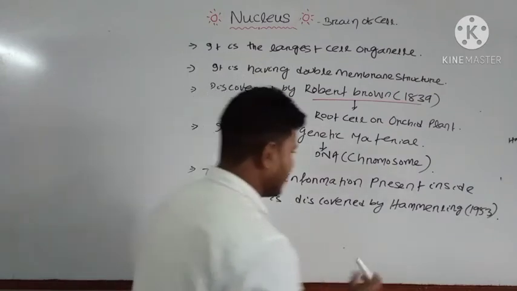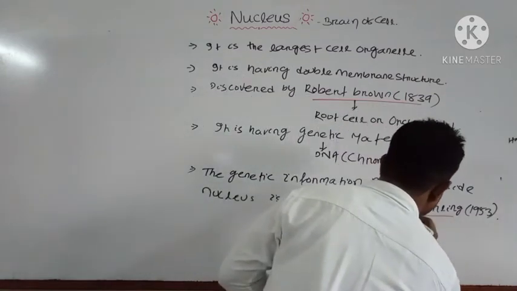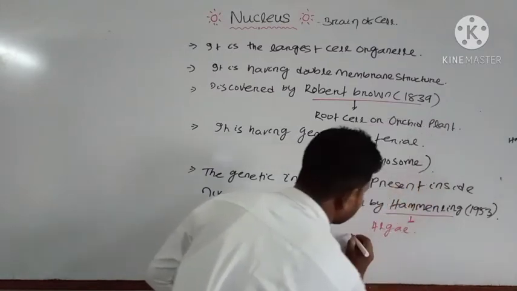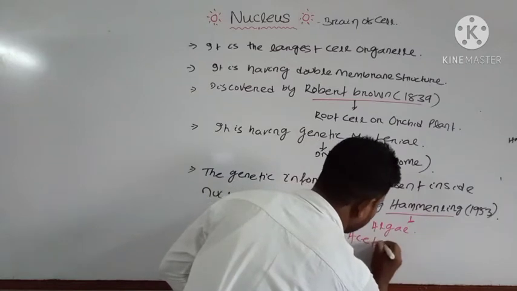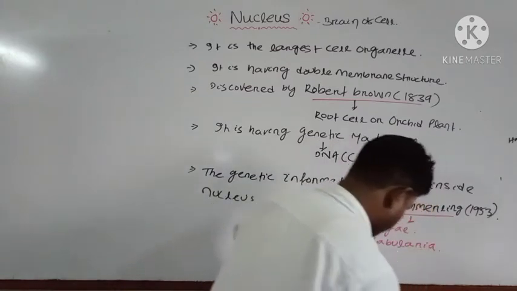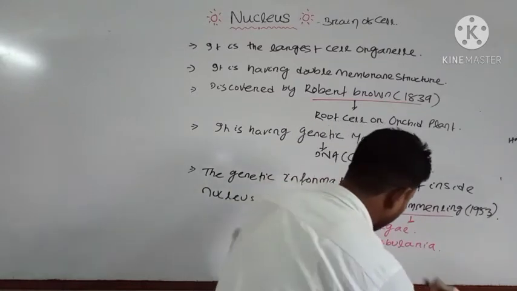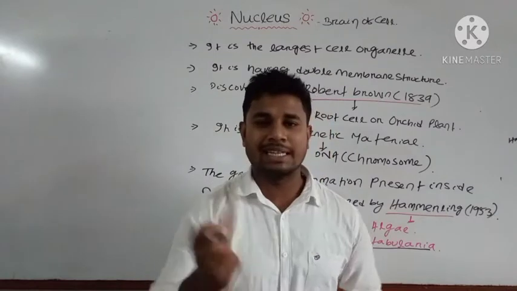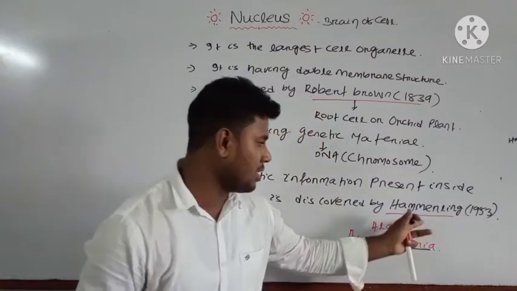It was discovered by Hammerling in 1953. Where did he discover the genetic material present inside the nucleus? Hammerling discovered this in one alga. What is the name of that alga? Acetabularia. Acetabularia is one of the algae which contains the genetic material. It was discovered by Hammerling.